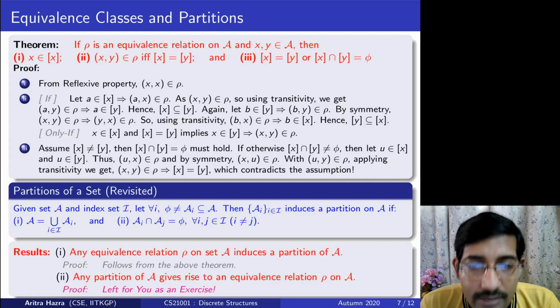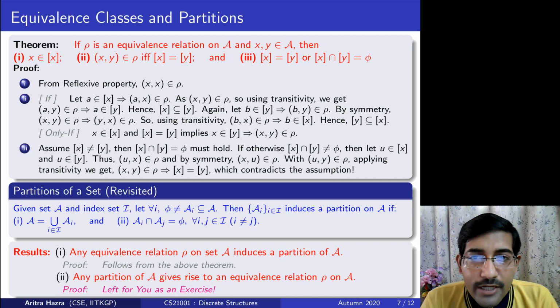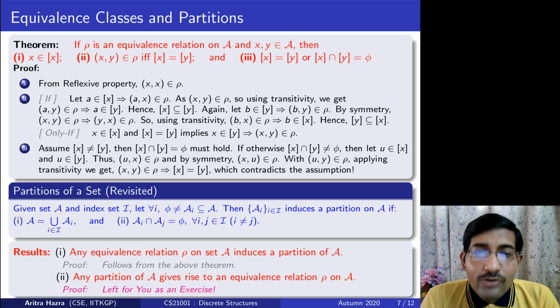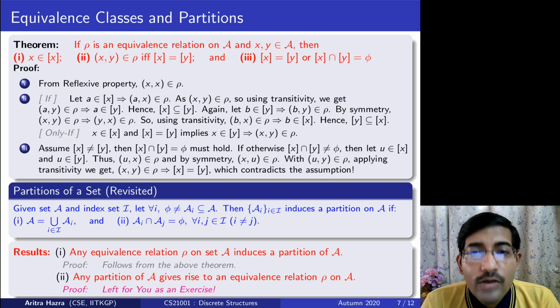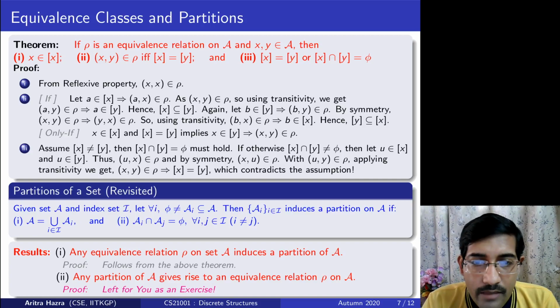So either the classes are the same, every element is related to every other element, or two classes are different sets of elements, and neither is related to the other set's elements. This property induces a partition, a disjoint partition, of the set that we started with.